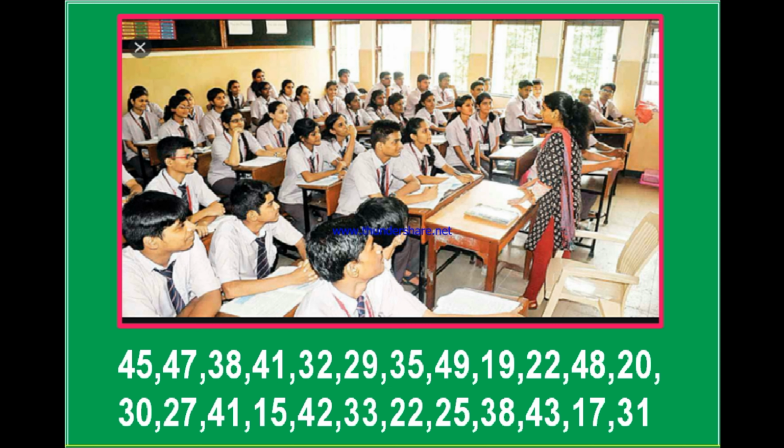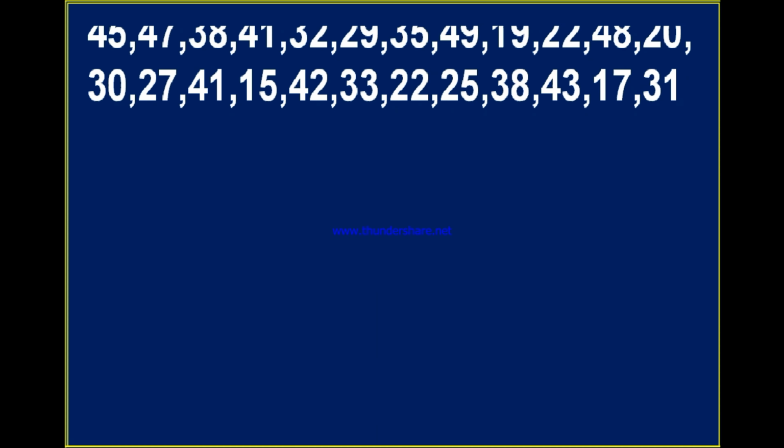In such cases, this data is to be grouped now. For this data we have to form a table. You learned how to frame a table for this raw data in your 8th class and 9th class, isn't it? Here, these are the marks of the 24 students, given one by one. This type of giving data is called raw data or ungrouped data.